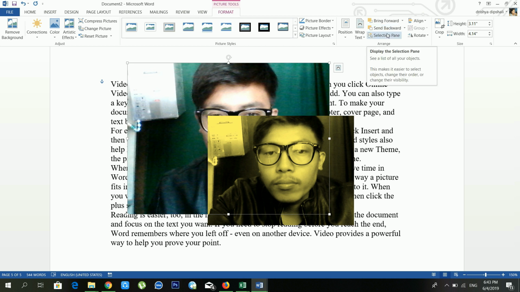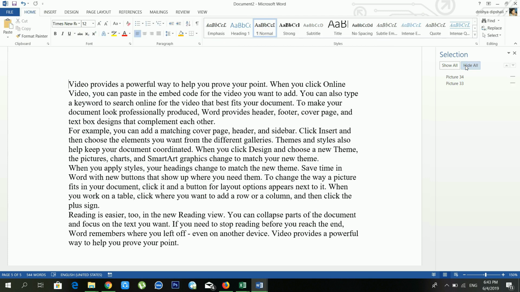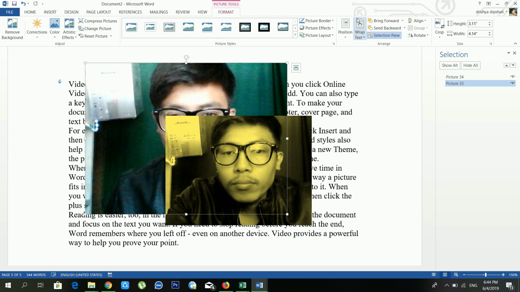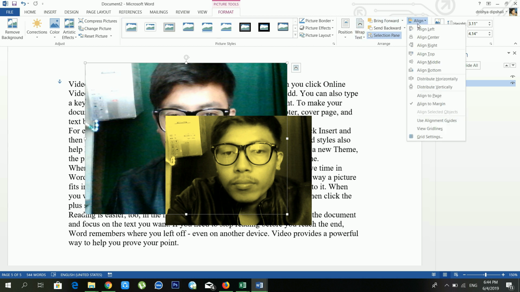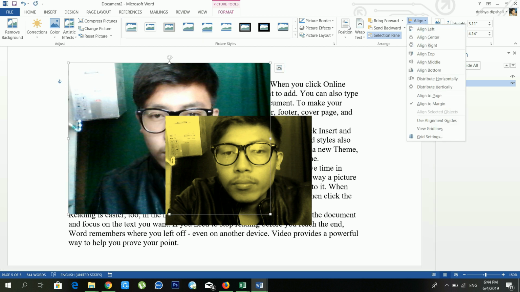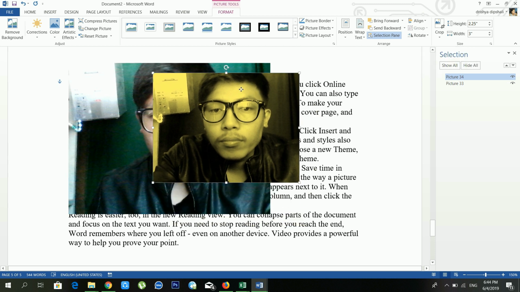Okay, another option is Selection Pane. It's showing how many pictures I have. You can make it show all, and you can make it hide all also. From here you can make it show all also. There are lots of options available. Another option is Align. Where you want to align your photo, from here. If you want to align in the center, sorry, it's the same as Position. Okay, another option is Group. Okay, we will discuss Group later.